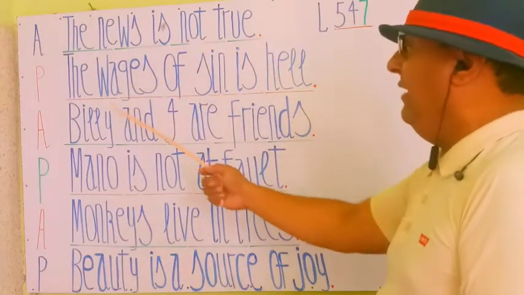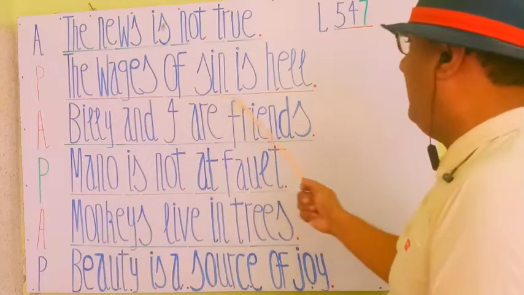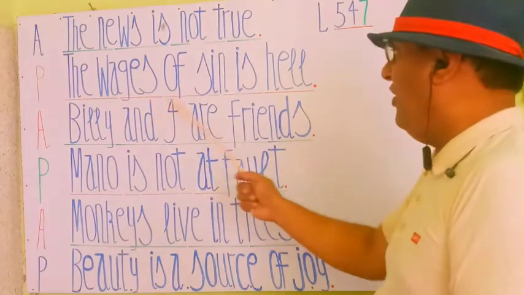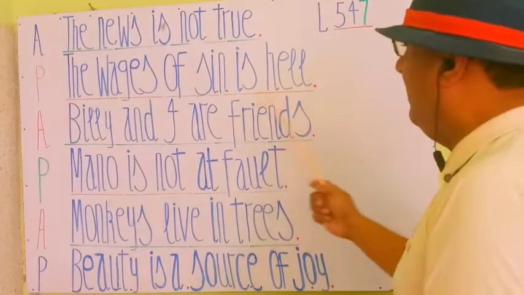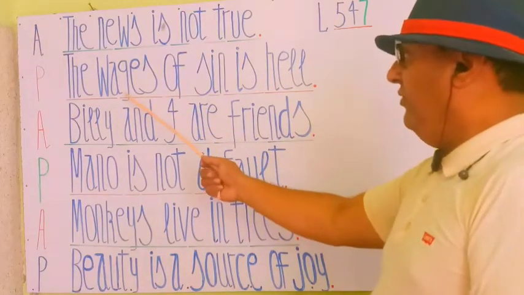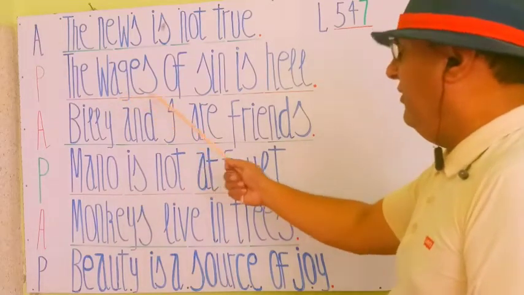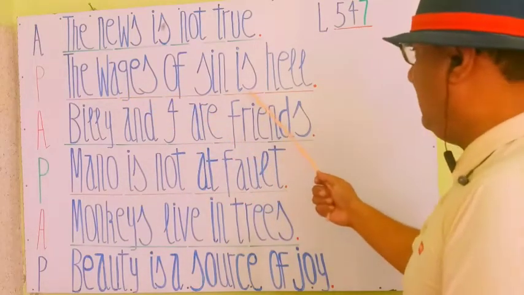खबर सच नहीं है. And next is, the wages of sin is hell. The wages of sin is hell. Wages mean reward. So as we have a reward here, definitely we will write is here, not are.